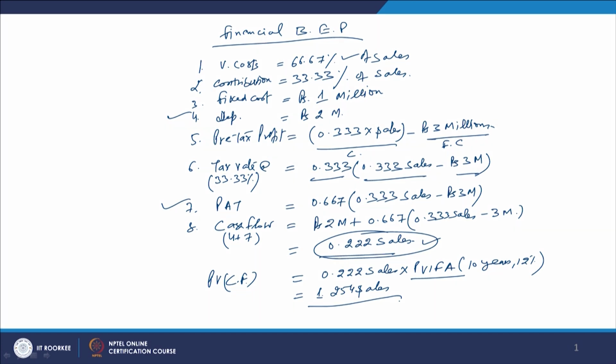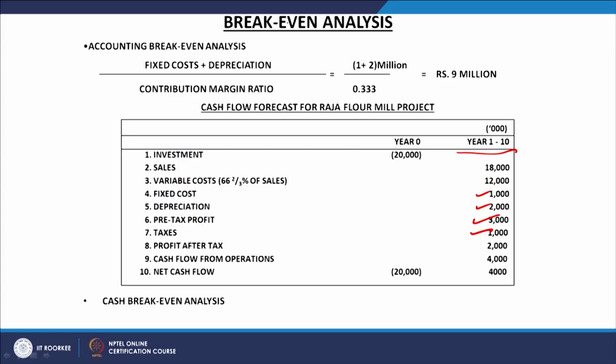Now our objective is to find out the financial break-even point. As I told you, the objective of finding the financial break-even point is to find that level of sales where the NPV of the project is 0. So what is the total investment we are making in the project? The investment we are making here is 20 millions.